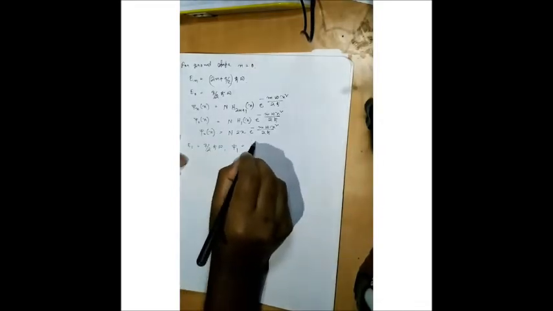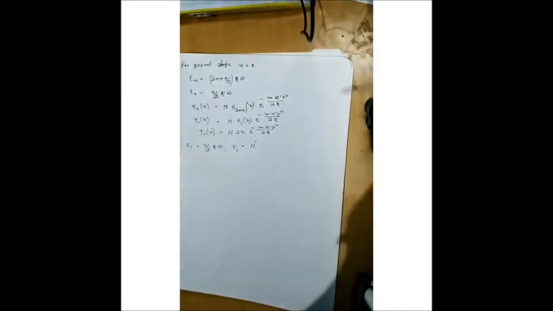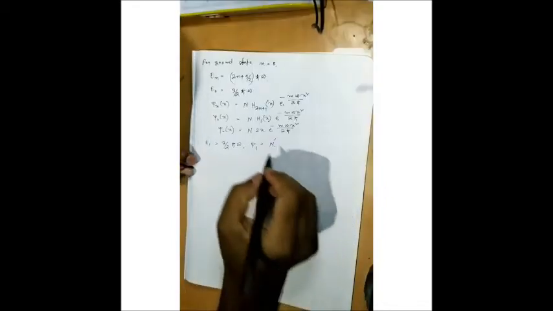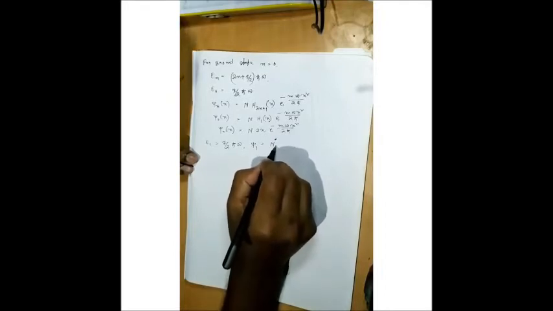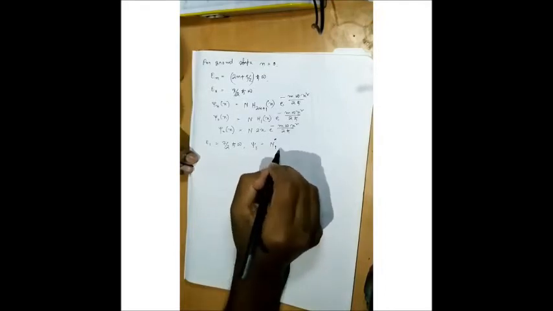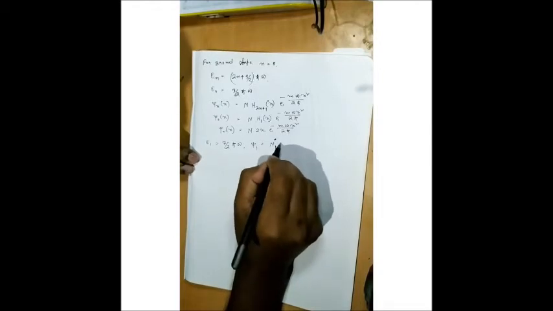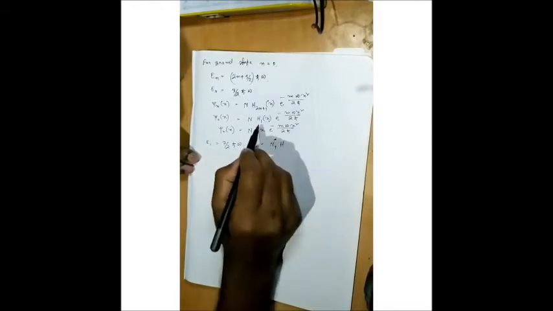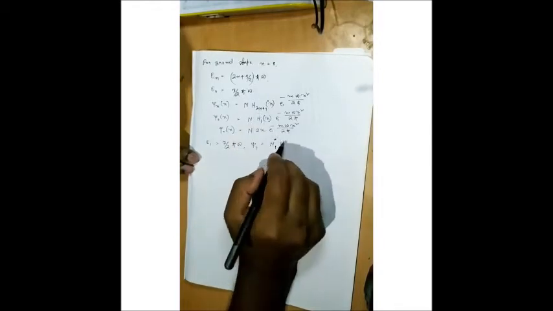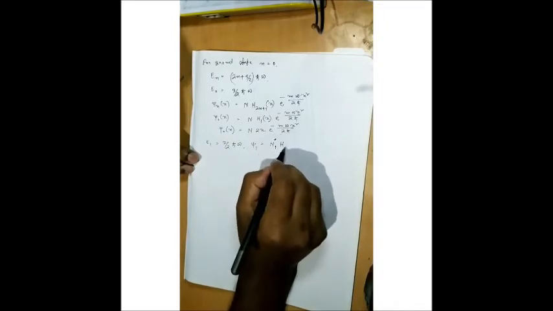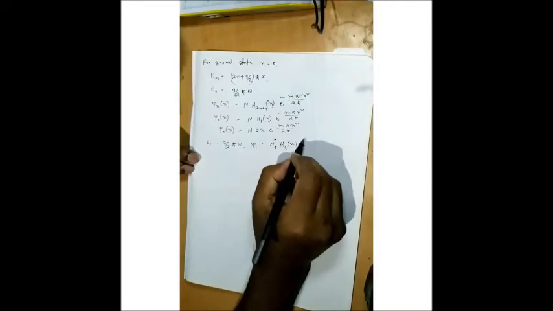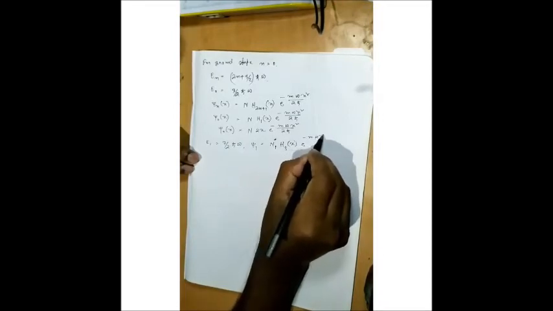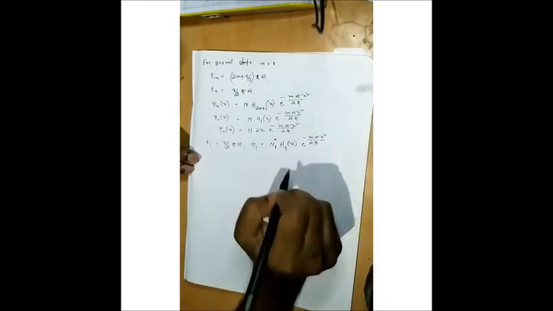Suppose I take N dash, a different normalization constant, N1 or N dash, it will be better if I write it that way. Then if I put n equal to 1, I ultimately get H3(x) e to the power minus m omega x square upon 2 h cut.